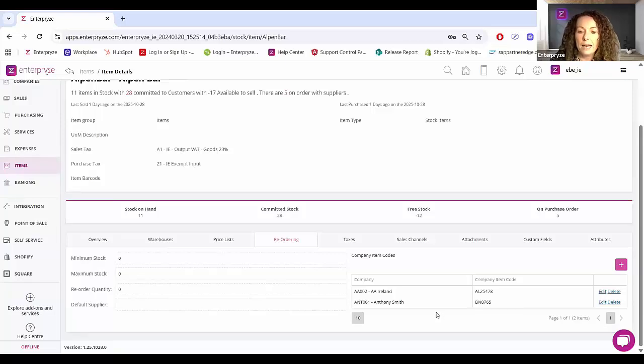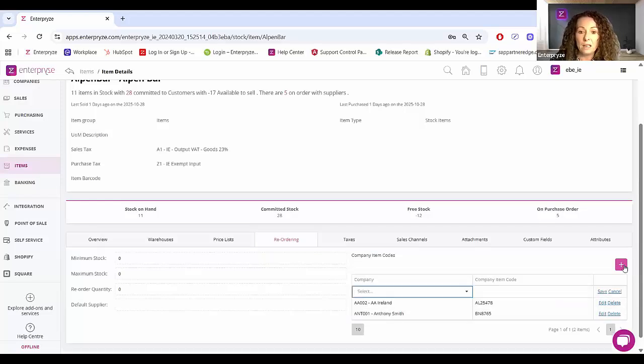So here we have an example of two of them. One is against a customer and one is against a supplier. And very simply, to add a catalogue, you just click on the plus sign here, select your customer or supplier, type in the item code and save that.